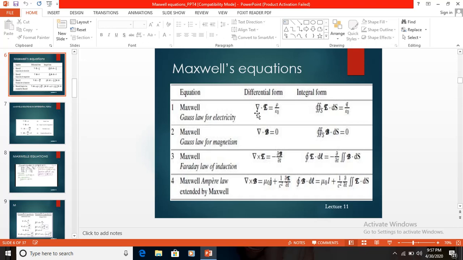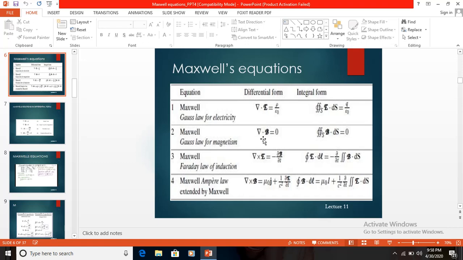And suppose, for example, we go further, del dot D is equal to rho V. Take the volume integral on both sides. The volume integral of del dot D dV is equal to the volume integral of rho V dV. Applying the divergence theorem to the LHS, the closed surface integral of D dot dS is equal to the volume integral of rho V dV. This is the Gauss law for electricity, and the earlier one is the Gauss law for magnetism. In these two cases we are considering closed surface conditions.